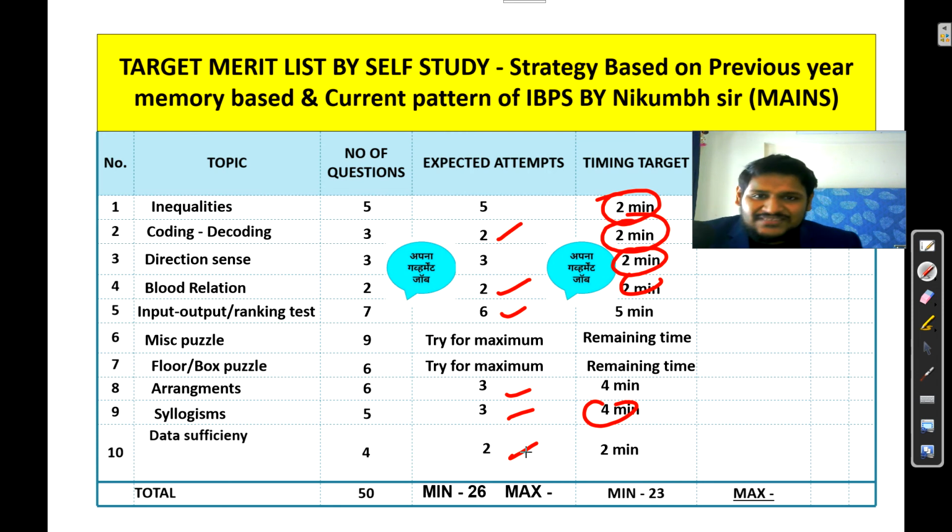So no, it is very easy. Okay, there is no problem. So the minimum time is 23 minutes without the puzzle part. Now we will come to the puzzle.